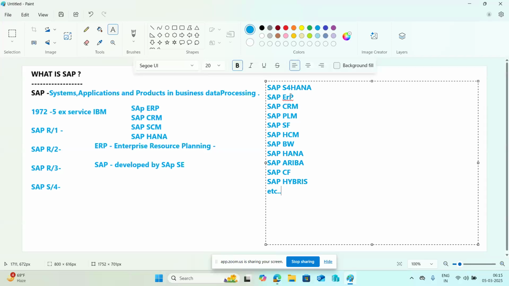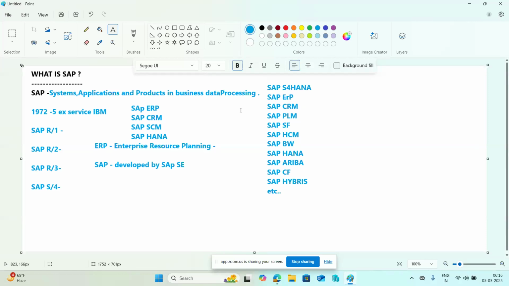It depends upon the product, depends upon the business. Suppose you have an HR company, then you can go with SuccessFactors and HCM. If you want warehouse management, you can go for BW or EWM, Ariba. Then customer relationship management. For managing all the business operations and support operations, you can go with finance, sales, SD. For manufacturing, they can go for these two products. So it depends upon the business. You can install the respective software, the respective product for your SAP.